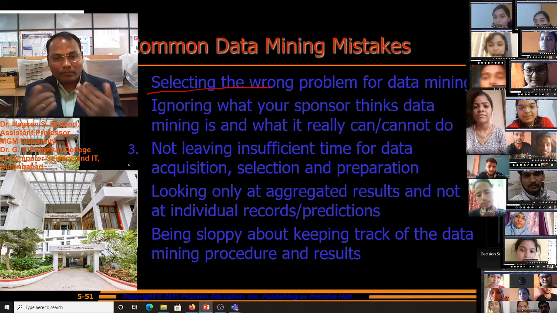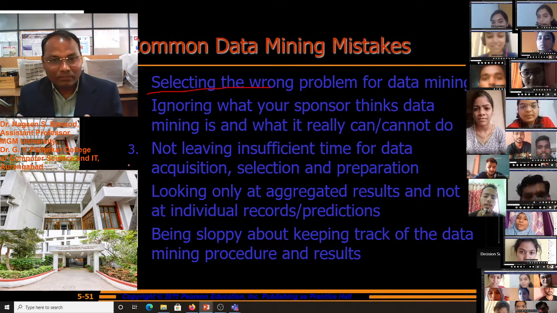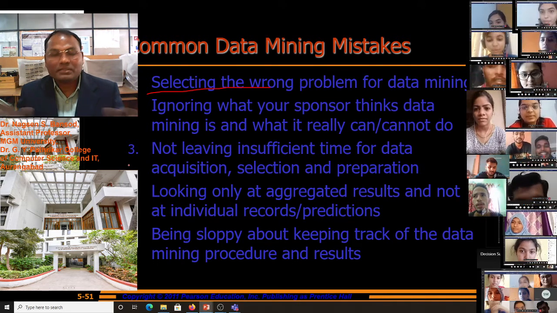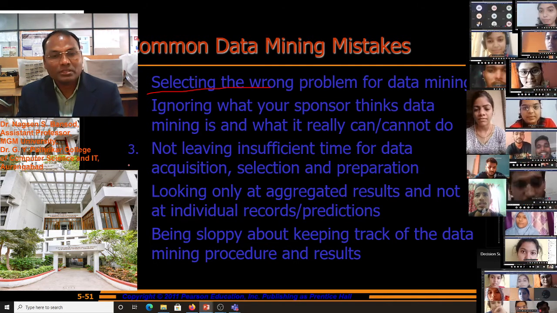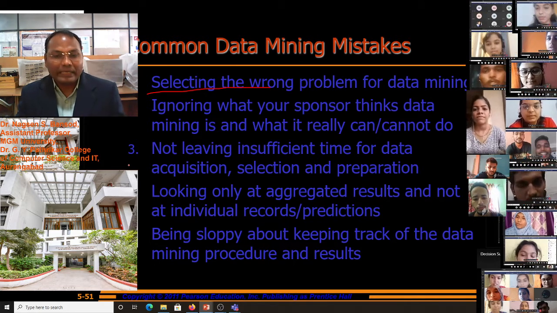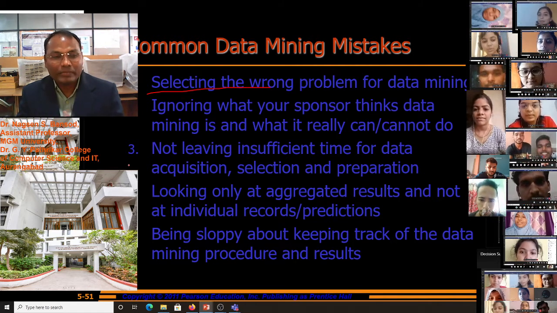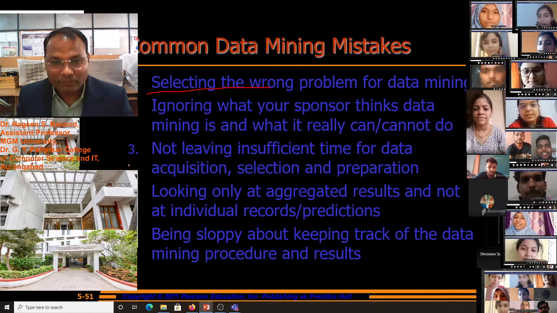Just don't bring data blindly. That will increase the computational burden of the system, and we will not be able to analyze that data at last. So keeping track of that data is important.